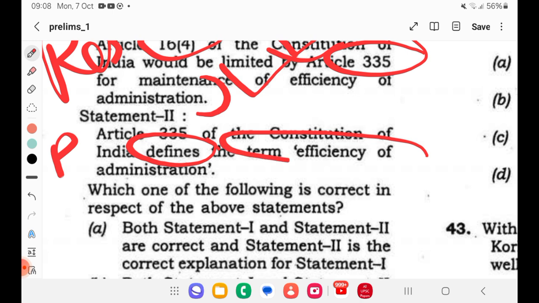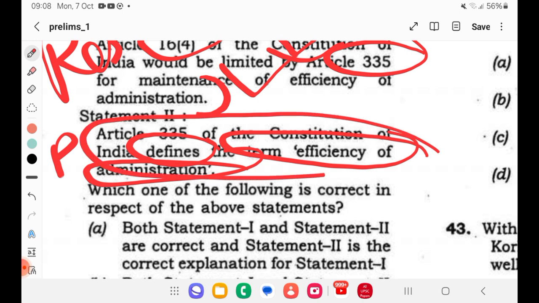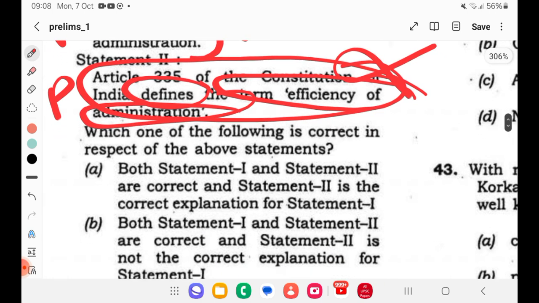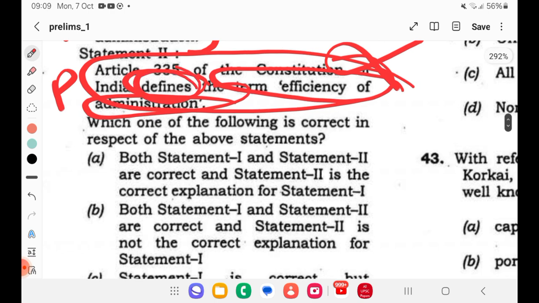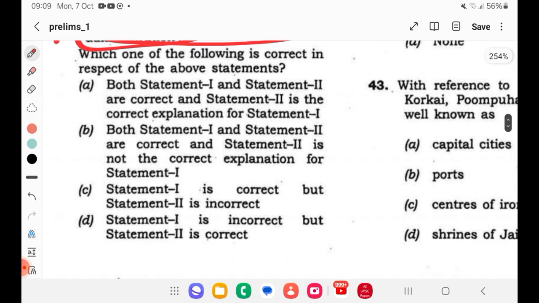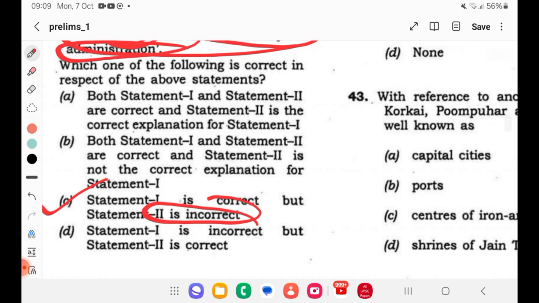Efficiency of administration is subjective, right? Efficiency according to me is different, according to another person is different. So it's a subjective term which is not defined. If you are able to figure out the list of defined terms of the Constitution, you will be able to easily answer some other questions also, because this keyword is often used. So with that, option B is wrong. Statement 2 is incorrect. So this is the only thing we have.